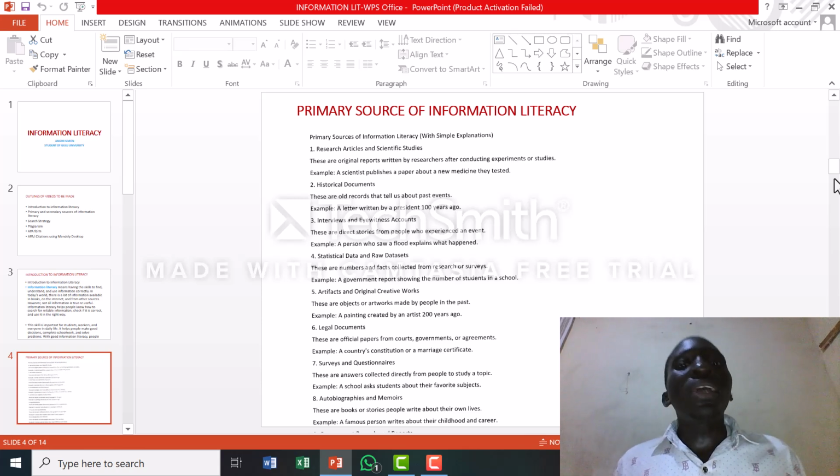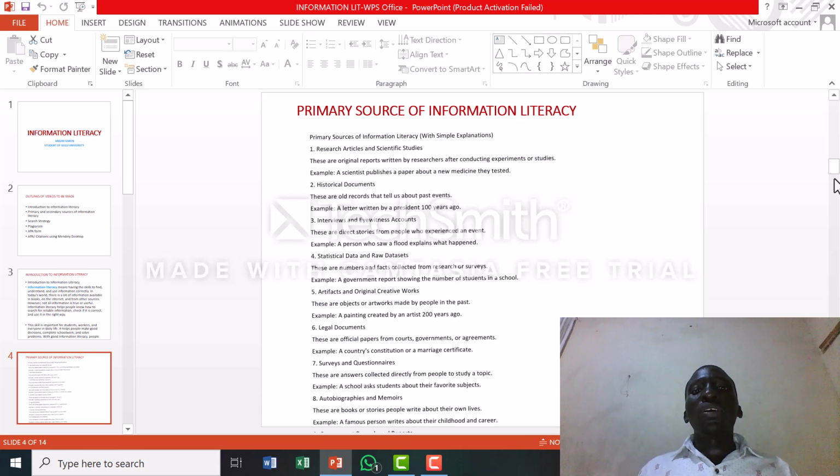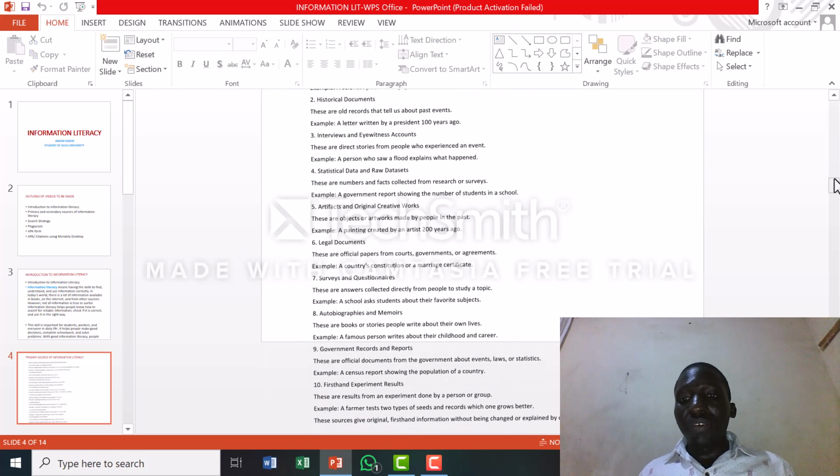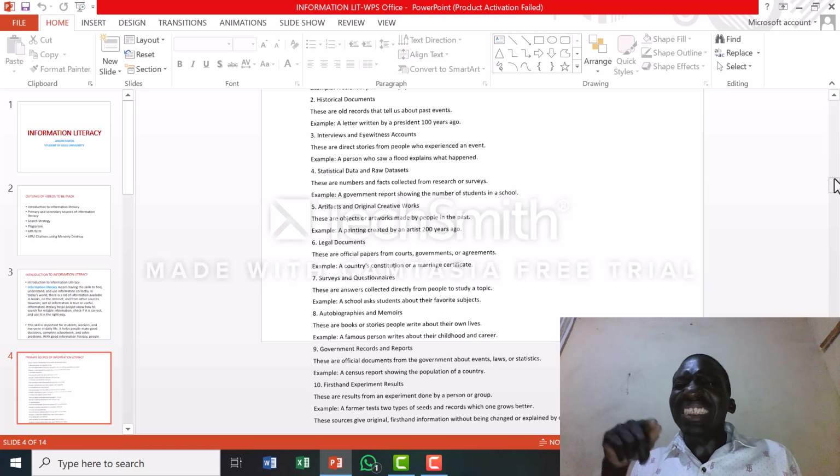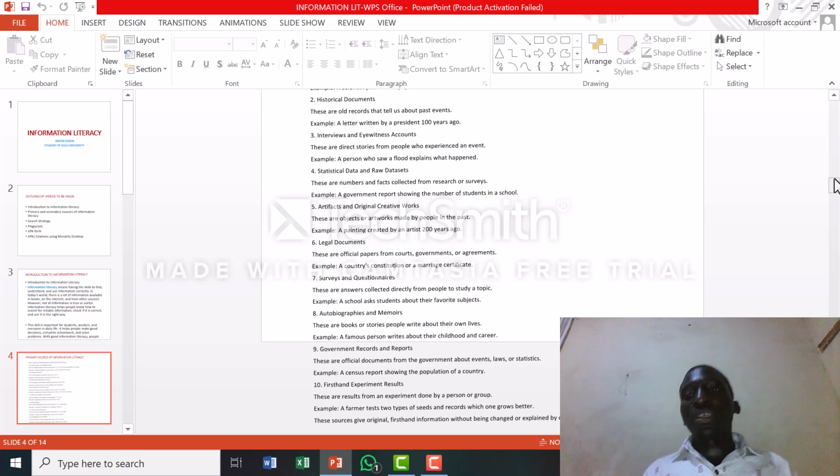So all in all, we have to know that the primary sources of information literacy are original material, or first-hand accounts written at the time of the event. So at that specific time that the event is happening, it is the primary source of information literacy.